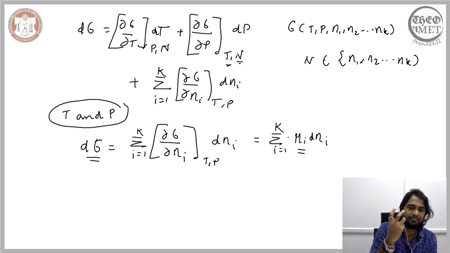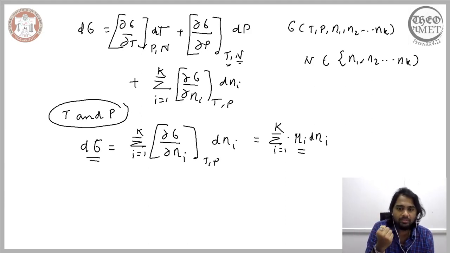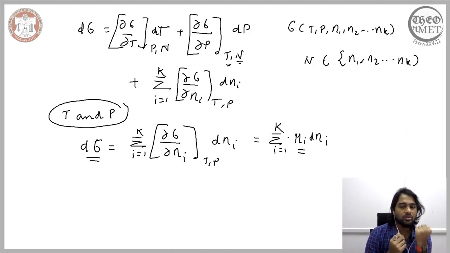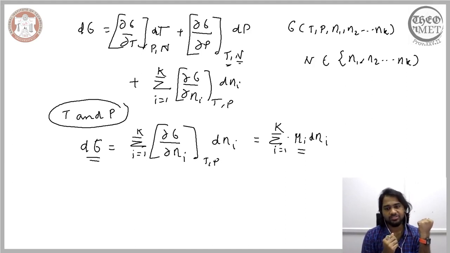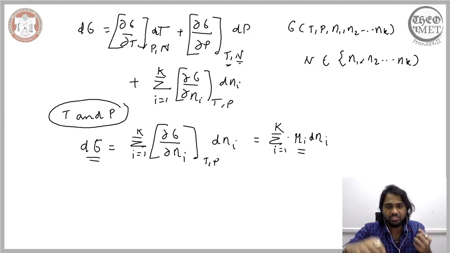So we can arrive at the intensive Gibbs chemical potential from the Gibbs free energy by removing the influence of the amount of components. And from that understanding, we have Gibbs free energy on the one hand, which is an extensive property, depends on the amount of material that is present in the system. And we have chemical potential, which is independent of it, therefore it is an intensive property. We can arrive at one starting from the other by just removing the influence of the number of components that is present in the system.